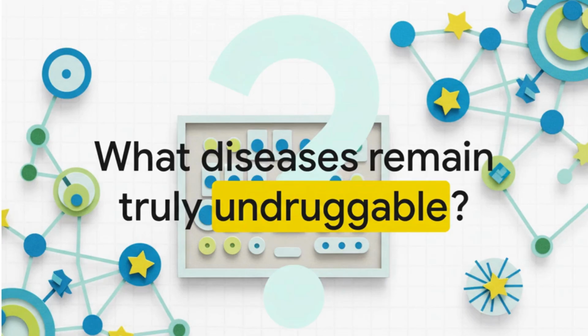And that leaves us with a truly profound thought to wrap up on. As our maps of the cell's social network become higher and higher resolution, as we map every co-IP cluster, every Y2H connection, and computationally design drugs for every single physical hotspot, what diseases remain truly undruggable? If life is just a network of proteins communicating, we are incredibly close to holding the master switchboard.